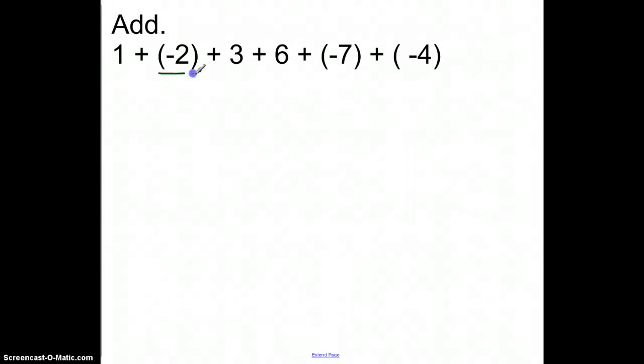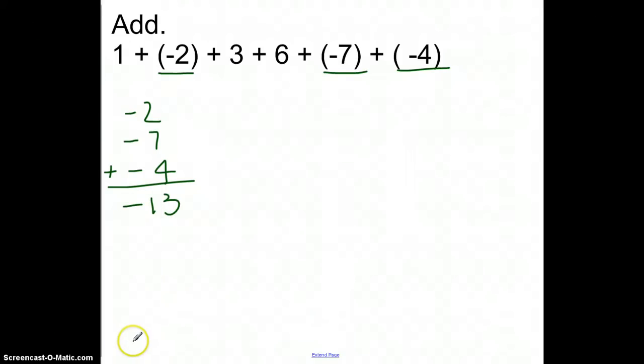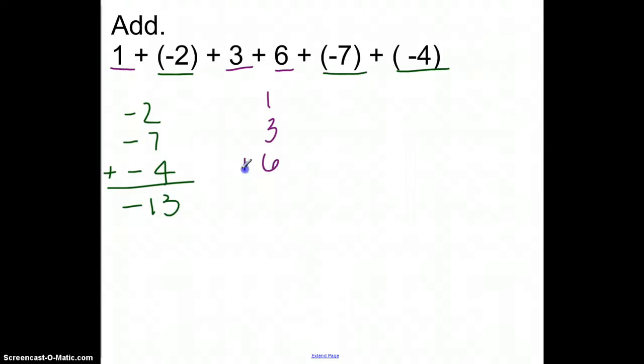Now in the next one, if I were to look, these three right here are all checks. So if I put those all together, that would be like writing one check of 13. Then if I look at the rest of these numbers, 1, 3, and 6 would be deposits. So if I put those together, 1, 3, and 6, that gives me a total of 10. Then think about how to put these together. So if I look at these, not enough of a deposit to cover the debit. In fact, I'm $3 short. So negative 3 will be my answer.